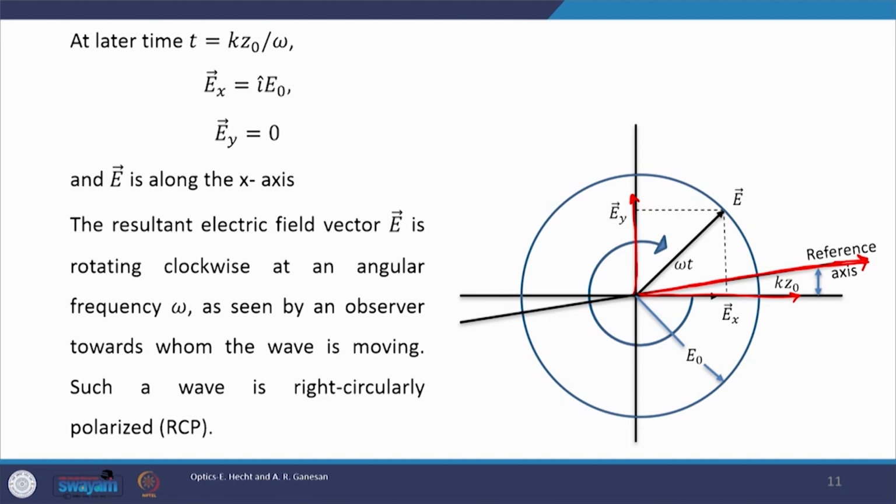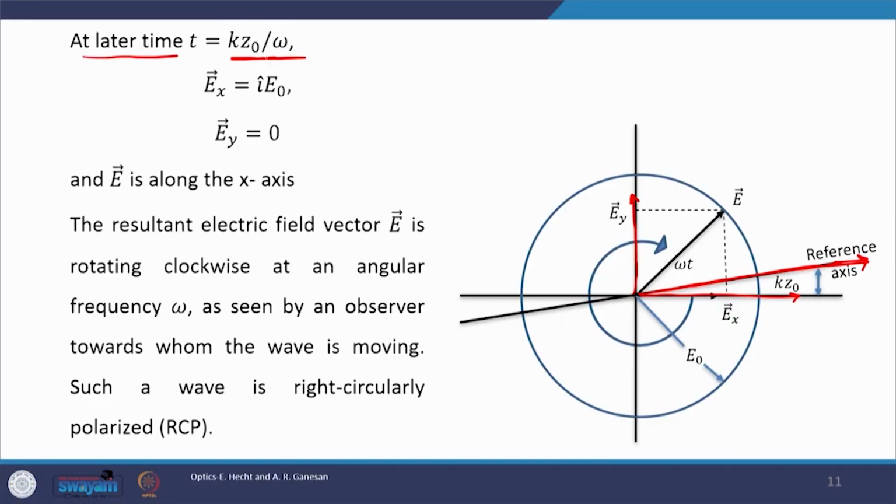Since we are assuming time is equal to 0 at this reference axis, as soon as we start from here, time will increase in the positive direction. Now, suppose at a later time, which is given by k z naught by omega, where did we get this expression from?